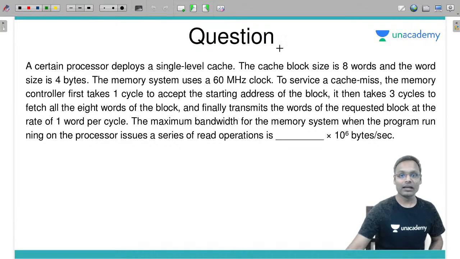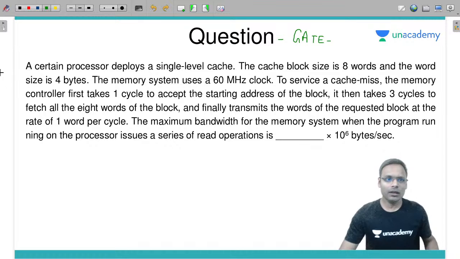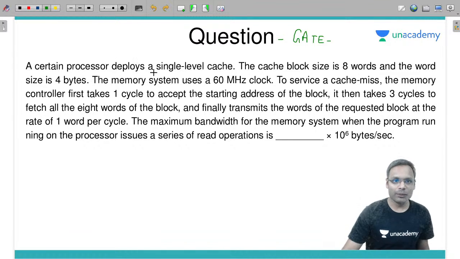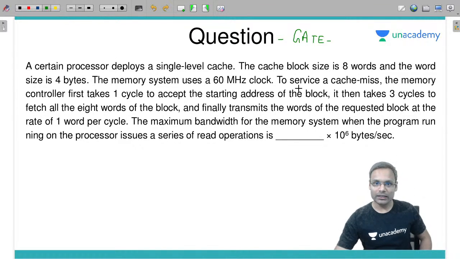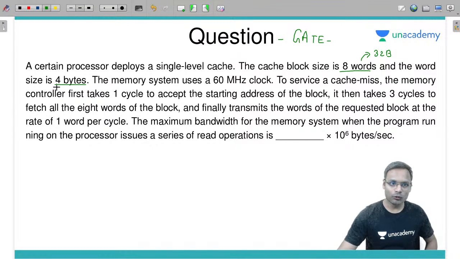This is another GATE question. Very simple it is. I guess GATE 2019 or 20 question it is. A certain processor deploys a single level cache. Fine. The cache block size is 8 words and the word size is 4 bytes. Means 32 bytes block size, 8 into 4. The memory system uses a 60 megahertz clock.